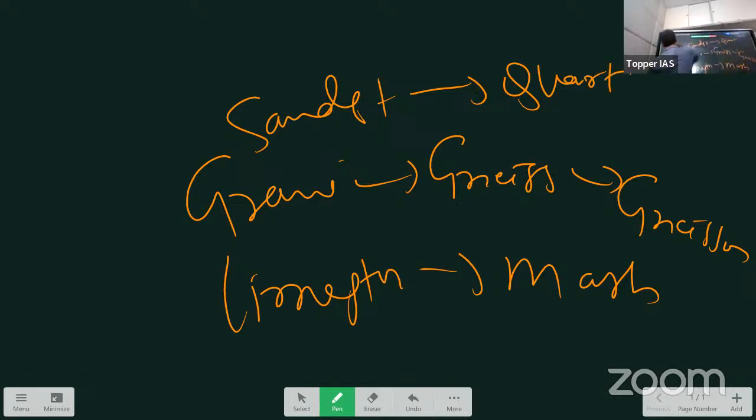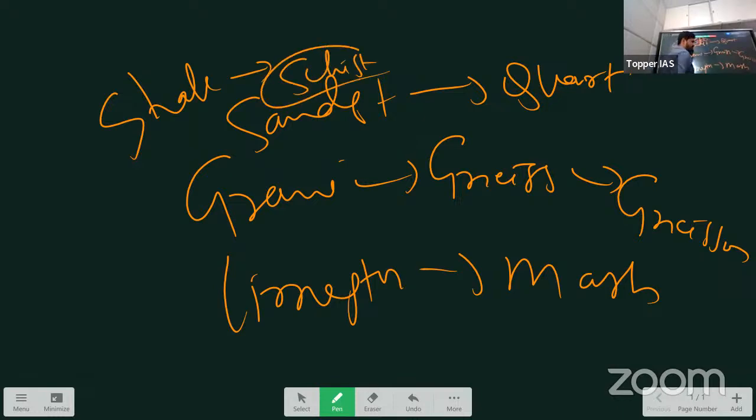And shale to schist. Shale can metamorphose into schist. So like that, you can go through some other examples. These are important examples. Have you understood the three types of rock? Igneous rocks are directly formed from the cooling of lava or magma. Sedimentary rocks: any rock can become sedimentary rock, provided it gets eroded and sediments form. And metamorphism also, any rock can become metamorphic rock, just that it has to change its characteristics, physical and chemical both.